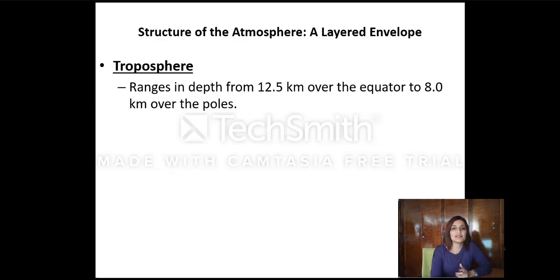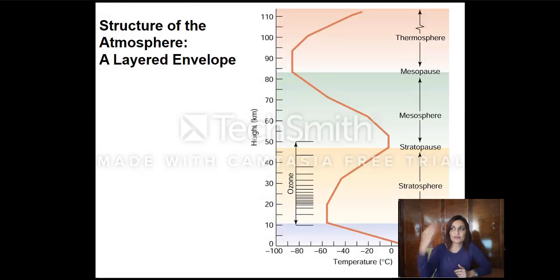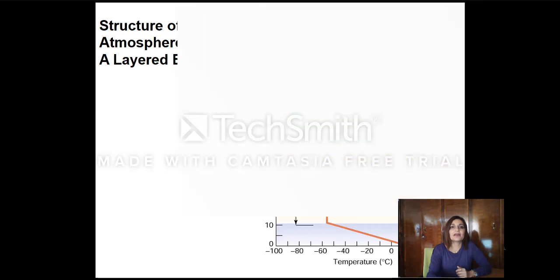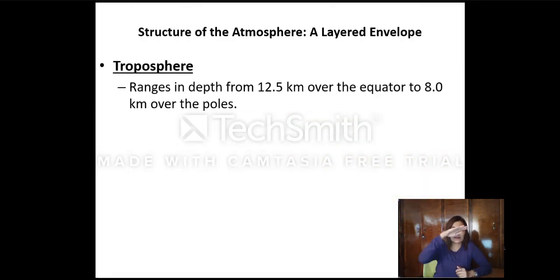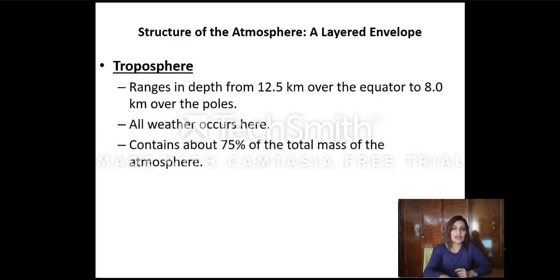Now, where do we find these gases? In the entire atmosphere or in a particular layer? Well, if we look at the layers of the atmosphere, we have 4 major layers, and these gases that I discussed are in the troposphere, which is the first layer that extends up to 15 kilometers, and at the top of this layer we have the airplanes flying. So all the weather and all the gases occur in the troposphere.